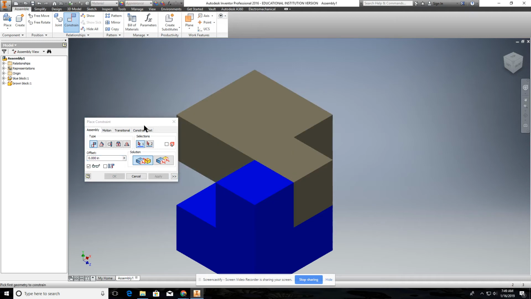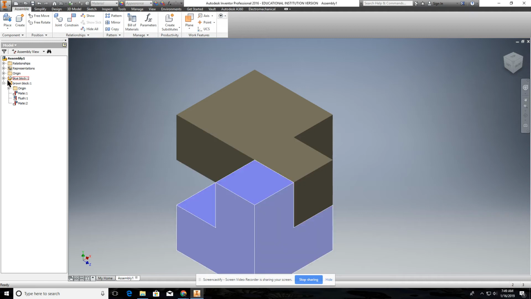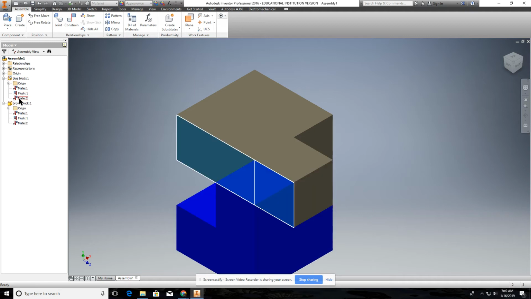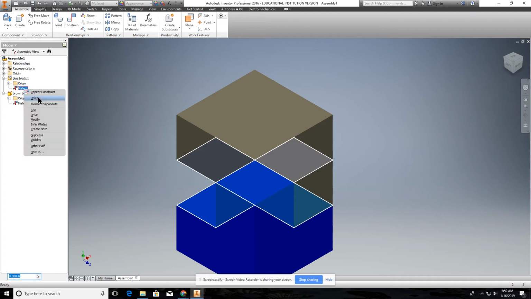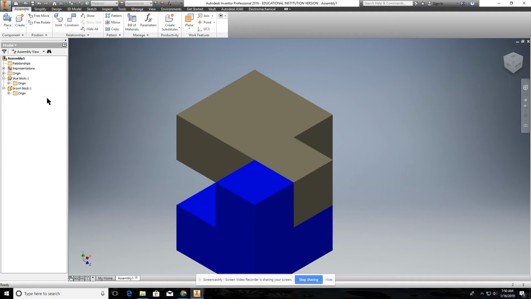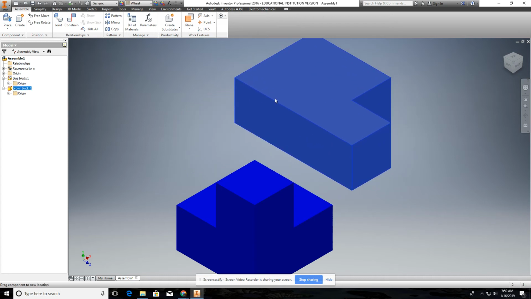Okay. Now let's say again you screwed up. You can delete these constraints. You just put your cursor over it. It'll show you which constraints, which surfaces are constrained. All you have to do is put it over it. So let's just delete these. Okay. So if you screwed up on one, all you have to do is delete it. Now you notice it freely moves now.